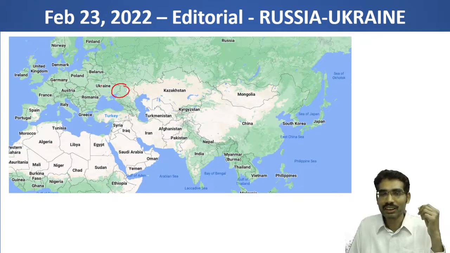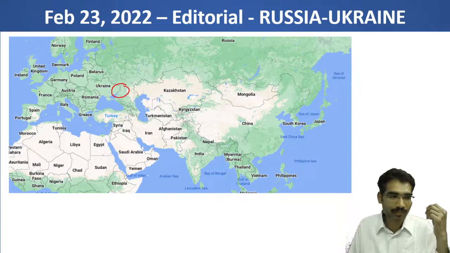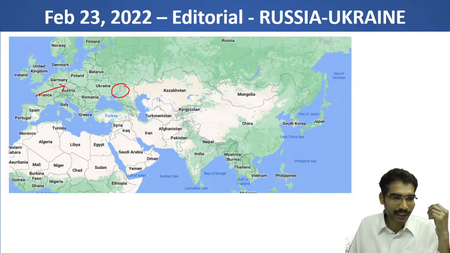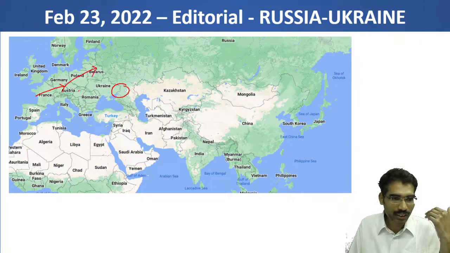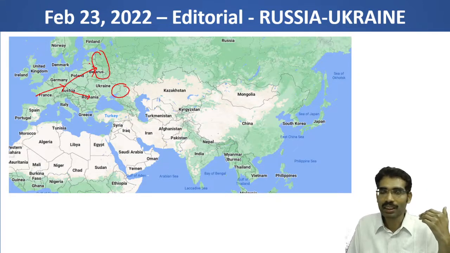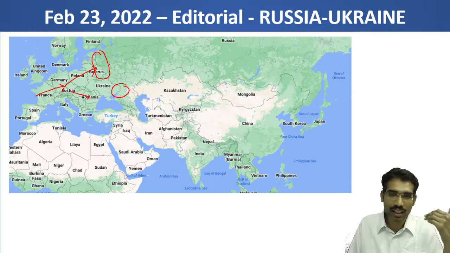NATO was created during Cold War times and it gradually expanded in the eastern direction. After the Cold War, in 1991, it expanded further into different areas and it became closer to Russian territory. Now this became a bone of contention between Russia and NATO.